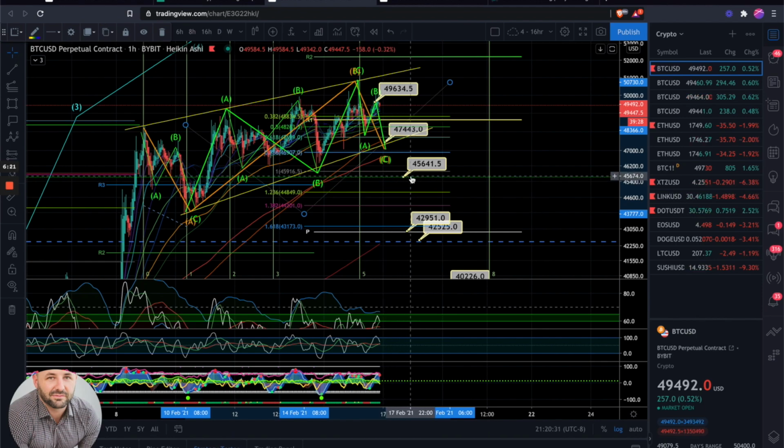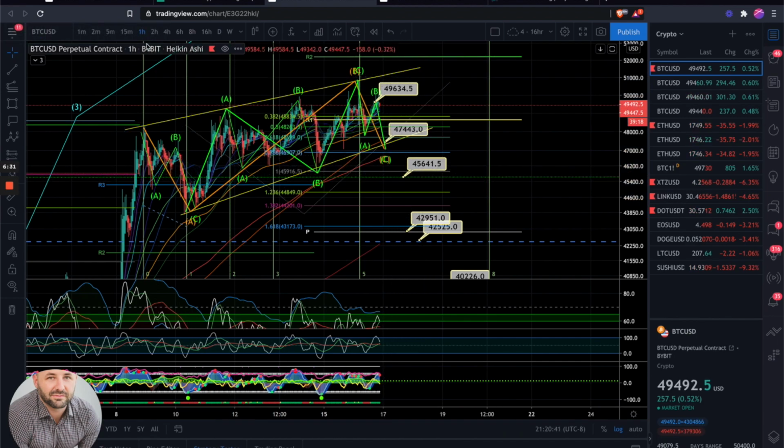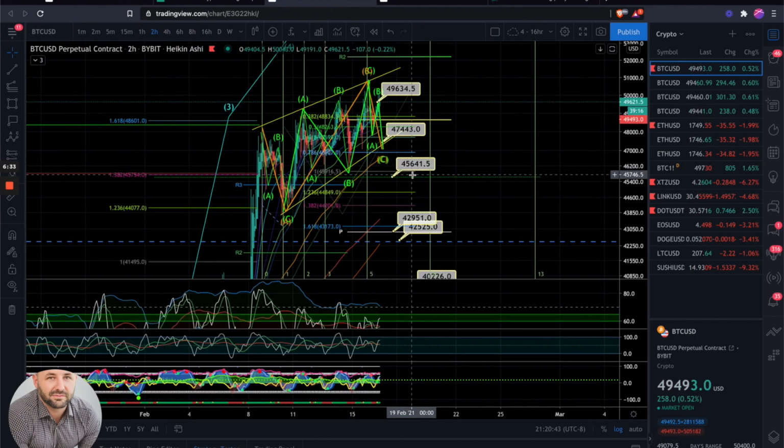It's actually right above the daily R2 resistance point, which is that green line right there at 45.6. So this is a pretty interesting zone that I'd want to watch, because we could potentially do a false breakout to the downside where we get our move down, and then we just get our move up to 62K, basically what I am looking for.